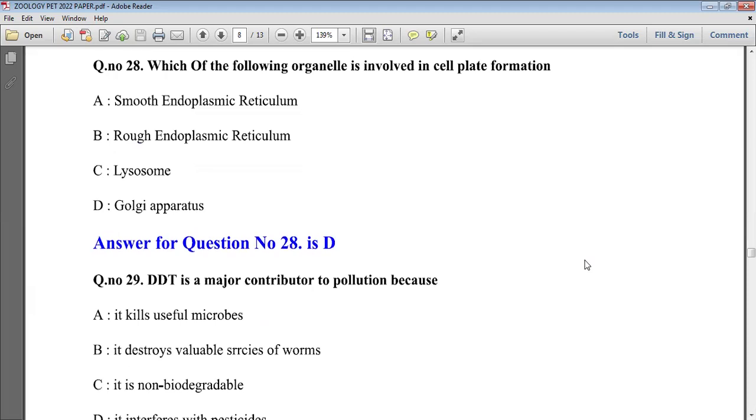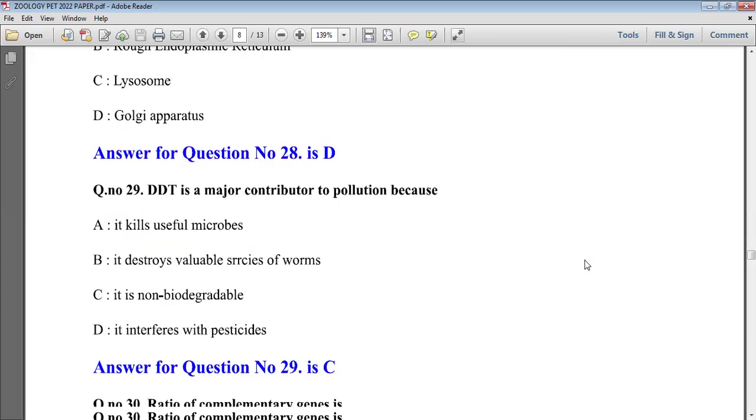Now in the next question, which of the following organelles is involved in cell plate formation? First of all, know what a cell plate is. When a cell divides, it performs karyokinesis and cytokinesis, the two stages at the time of cell division. The cell plate is formed, and for the formation of the cell plate, the Golgi apparatus provides endosomal vesicles to the dividing cell, and this endosomal vesicle is called the phragmoplast. So option D is the right answer here. It provides the cell plate.